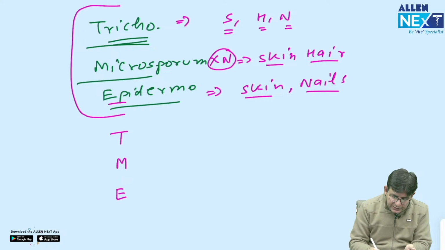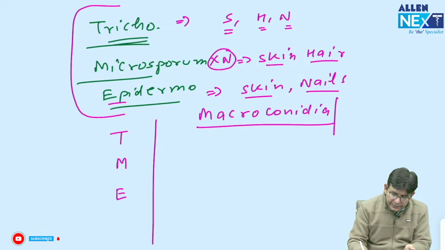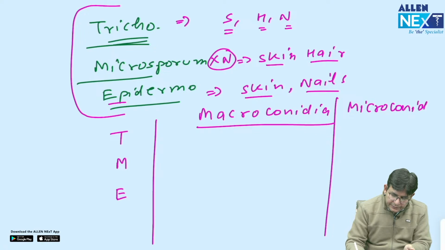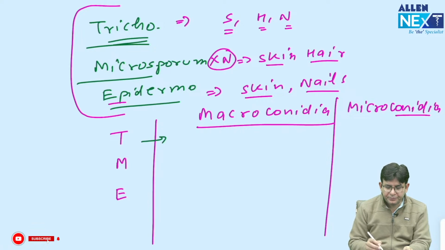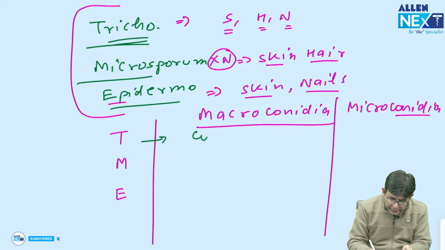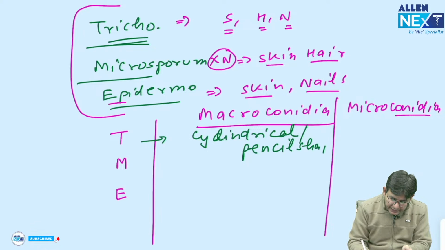these particular fungi: what shape should you think of for the macroconidia and the microconidia? Firstly, if we talk about the macroconidia, the Trichophyton is cylindrical. Another name is pencil shape macroconidia.